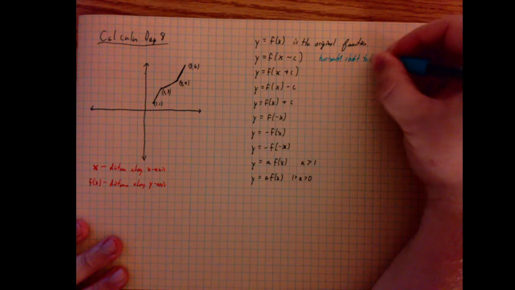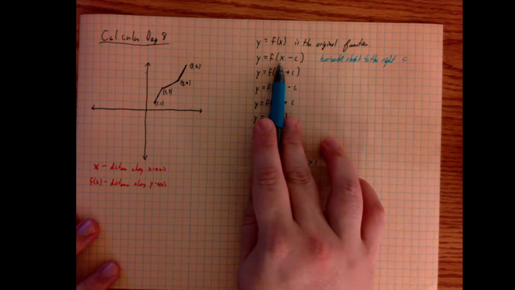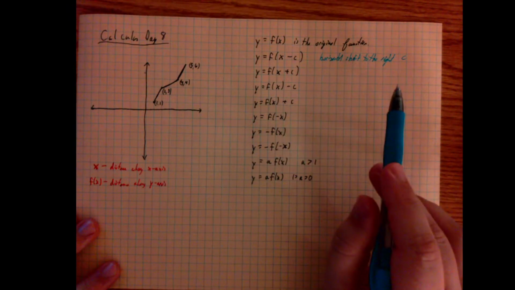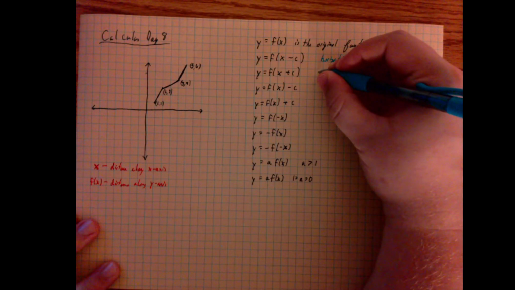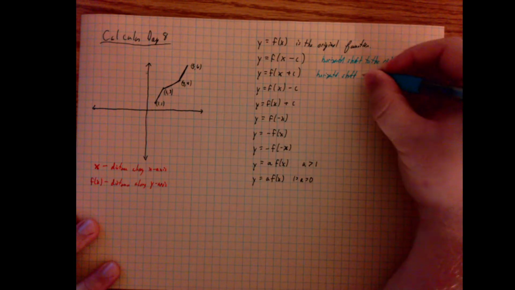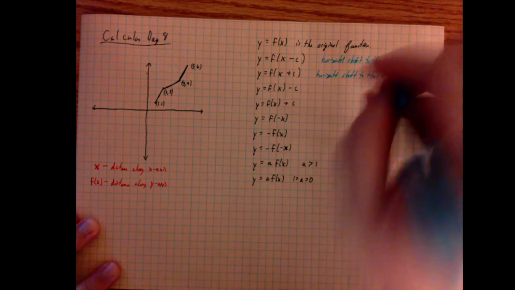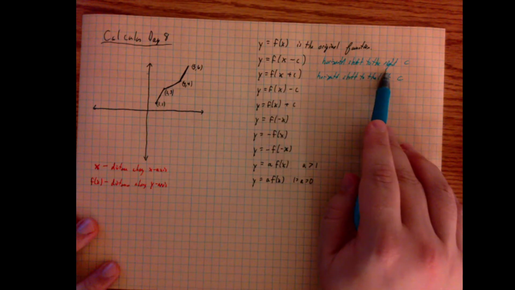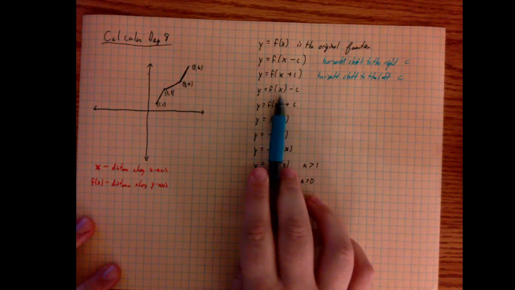To the right. So because the c is attached directly to x, it means it affects things on the x-axis. That's why it's a horizontal shift. So it'll take this place and move everything either left or right. And that's what the plus does. So, if it's inside the function, it means it moves to the right or to the left, depending on whether it's positive or negative. Notice here how the c is outside of f.